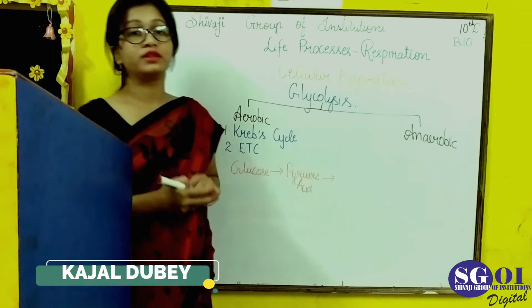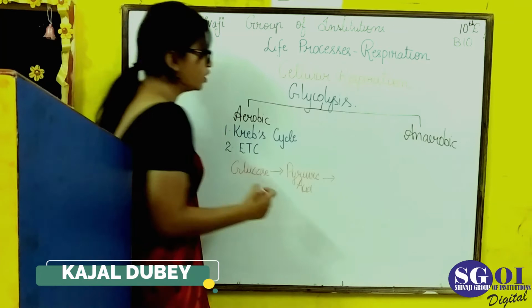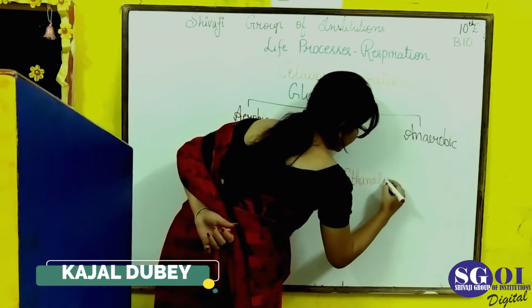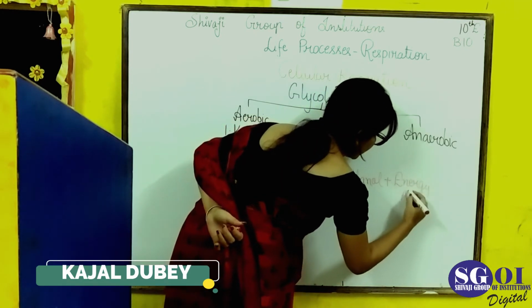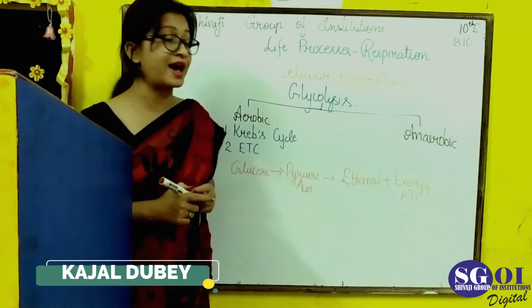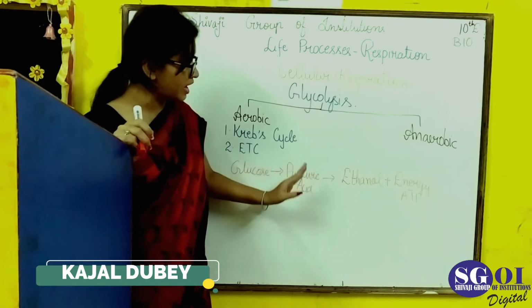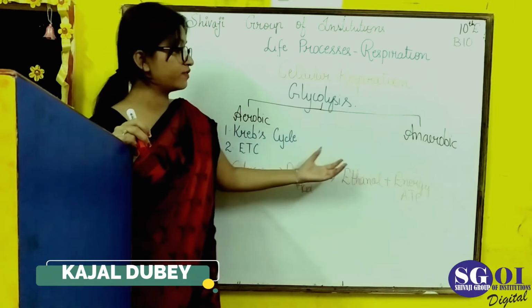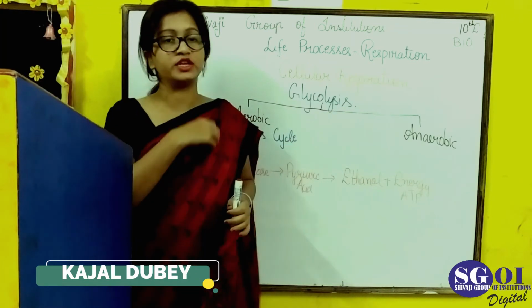But now, after glycolysis, when fermentation takes place, it gives rise to ethanol. And in this process, only a little amount of energy is produced in the form of ATP. So this is anaerobic respiration, also known as fermentation. The glycolysis part is the same, but after this part, when fermentation takes place, pyruvic acid gives rise to ethanol and a little amount of energy. So this is anaerobic respiration.